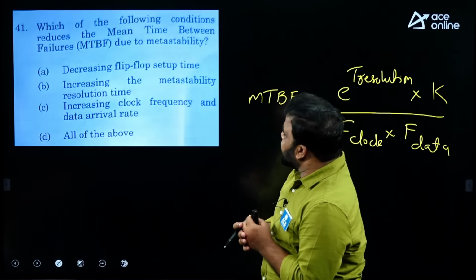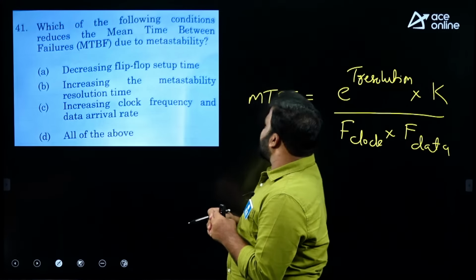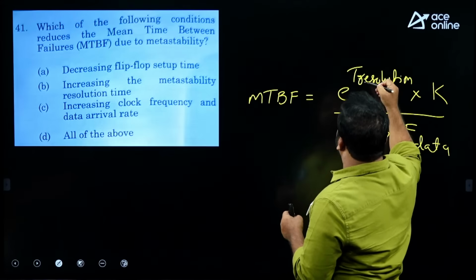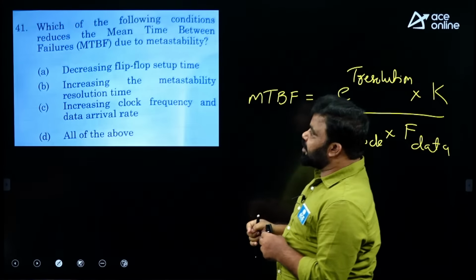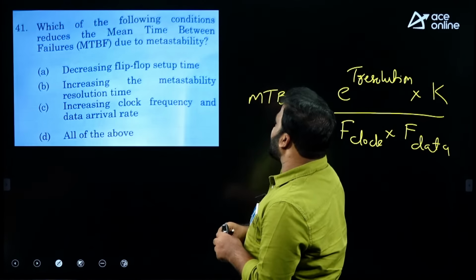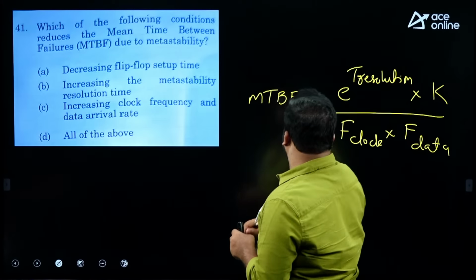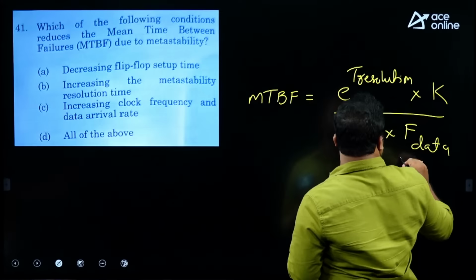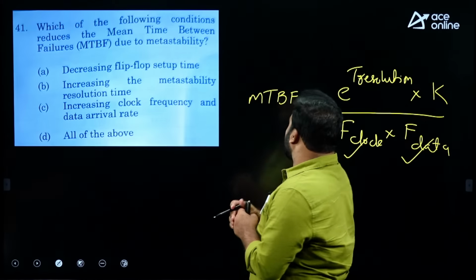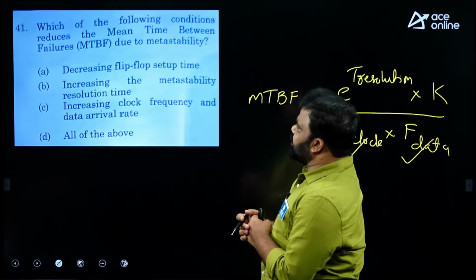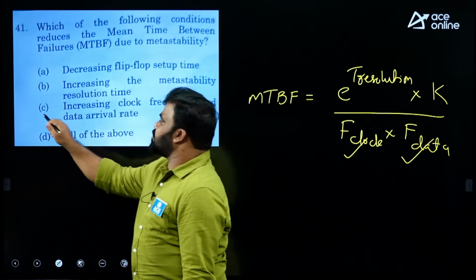Increasing the metastability resolution time increases the mean time between failures. Increasing clock frequency and data arrival rate decreases the mean time between failures. So the option is C.